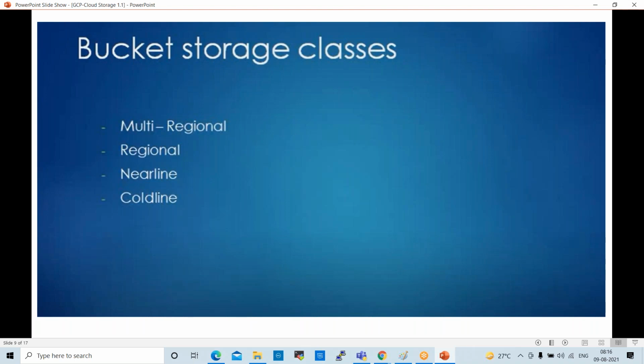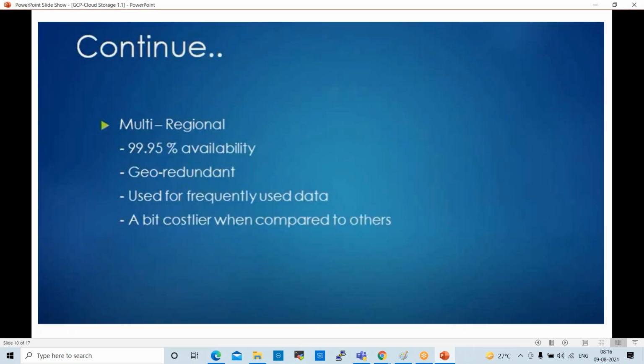These buckets are normally used for backup and archival.